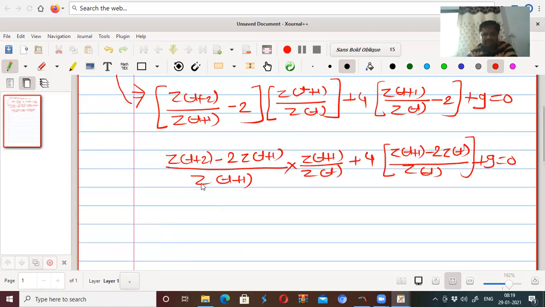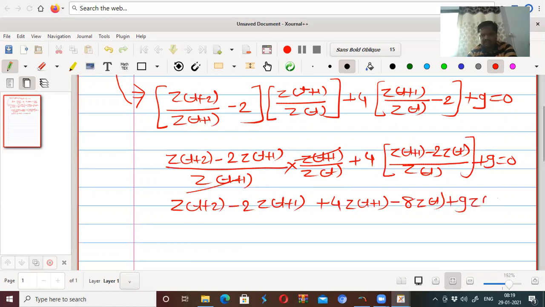Now, what will happen? This z(t+1) cancels with z(t+1). The denominator is z(t). Multiplying both sides by z(t), we directly obtain z(t+2) minus 2z(t+1), right? Plus 4z(t+1) minus 8z(t) and plus 9z(t). Multiplying both sides by z(t).